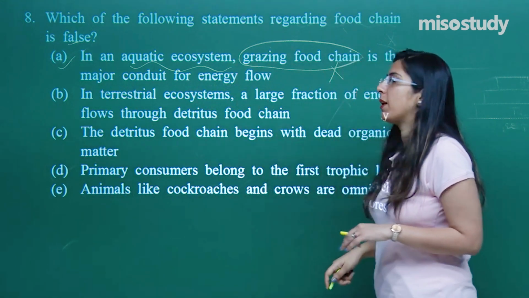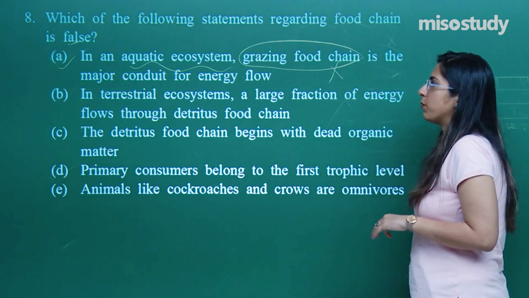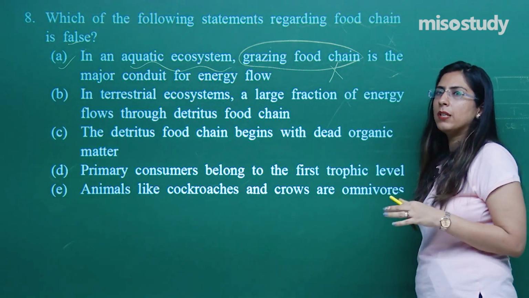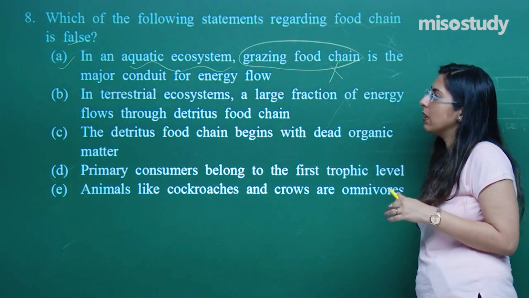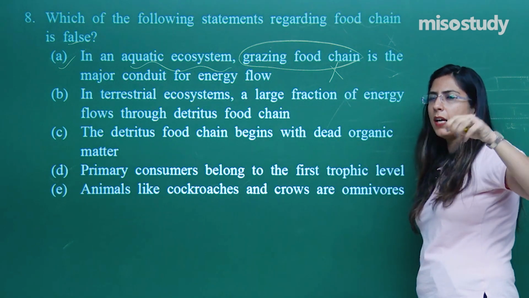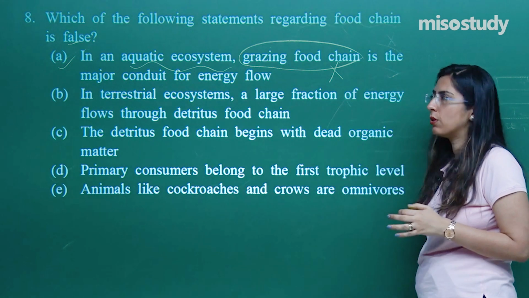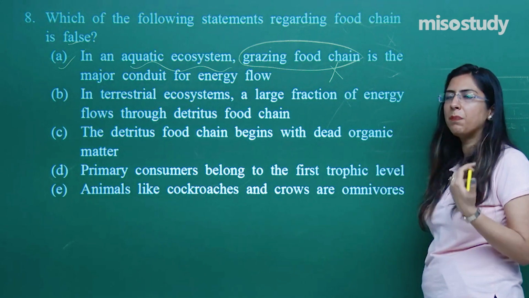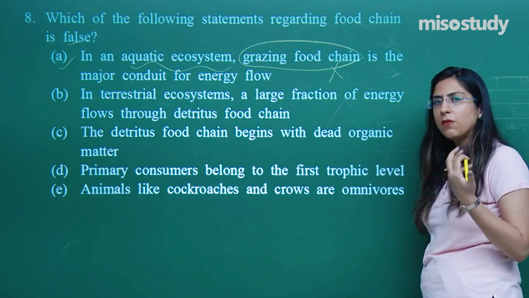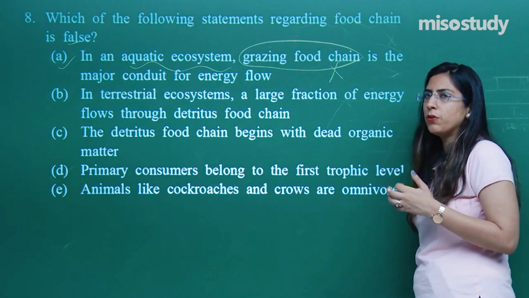But we will not stop here, we will look for the other options also. Attempt similarly in your NEET exam as well. Sometimes you feel that A is correct and you mark A and move on to the next question. Don't do that. Sometimes the B option is more correct. So, by judging which one is more correct, this is how you can proceed.